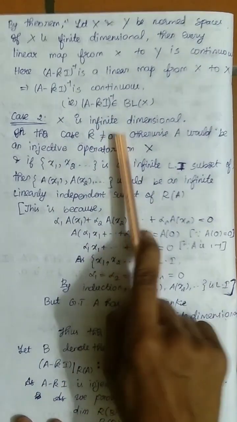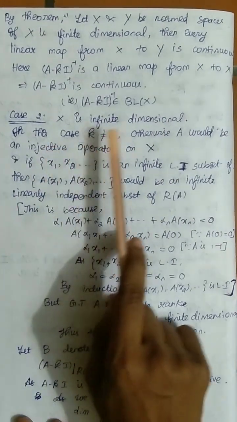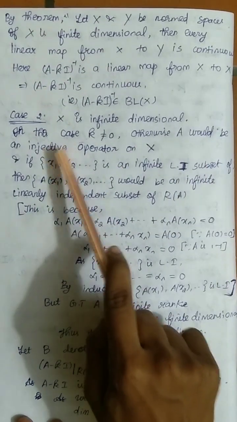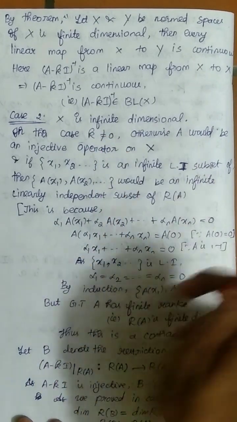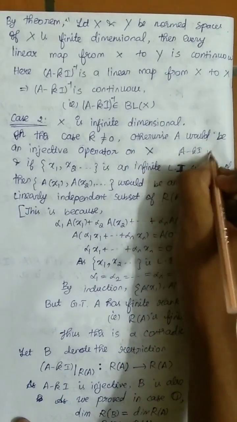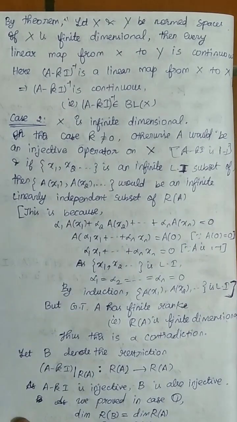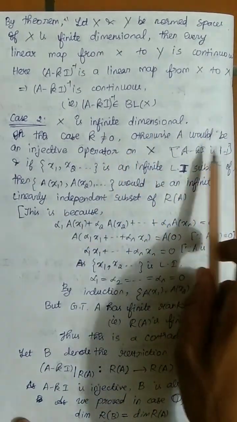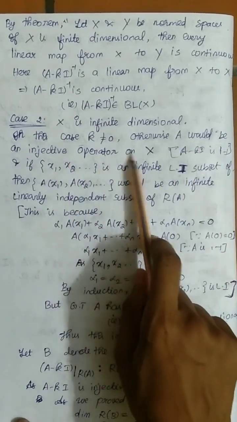Now we are going to prove that A minus KI is invertible when X is infinite dimensional. So if I take my X to be infinite dimensional, in this case my K should not be equal to 0. What if my K equals 0? Then I already have A minus KI is injective, right? Injective means one-one. So if my K equals 0, then I can very well say that A would be an injective operator.